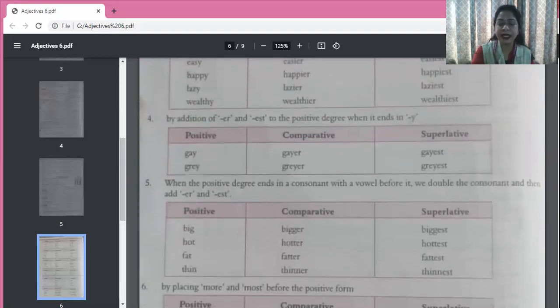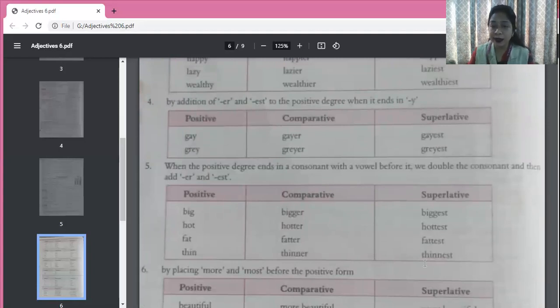Now, when the positive degree ends in a consonant with a vowel before it, we double the consonant and then add ER and EST. You can see here B-I-G. G is a consonant, it's none of the vowels A-E-I-O-U. And it has a vowel before it. There is I, I is a vowel. So what do we do? We double the consonant. So G becomes doubled, and we add ER and EST. So bigger, B-I-double-G-E-R, and biggest, B-I-double-G-E-S-T.